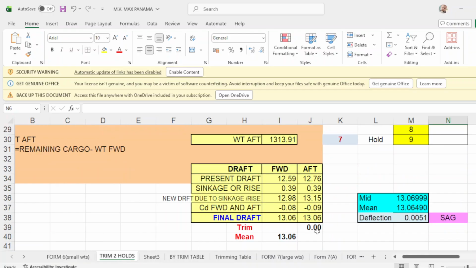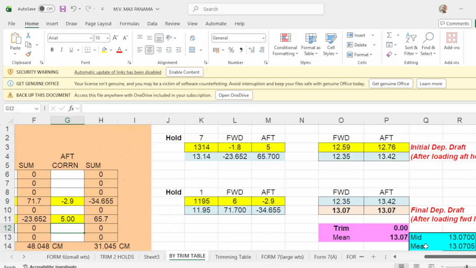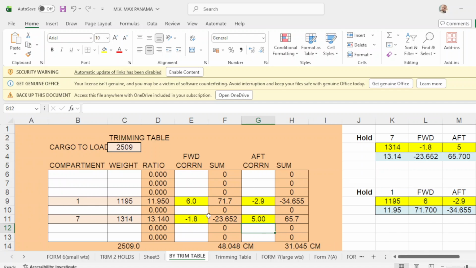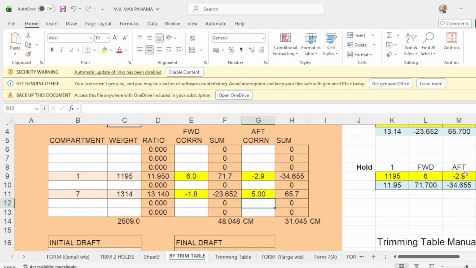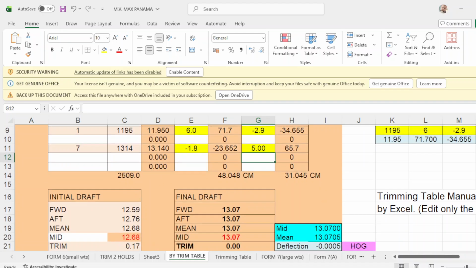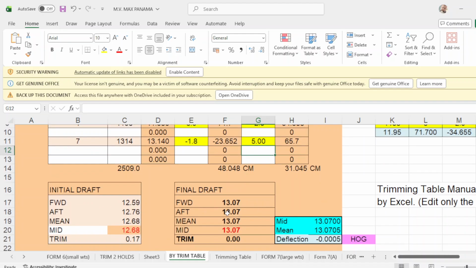This is trim 2 holes, 13.06. My trim table, take note, 25.09. The same correction. And your departure drop is 13.07 even keel. No trim, okay? Trim hole number 7.